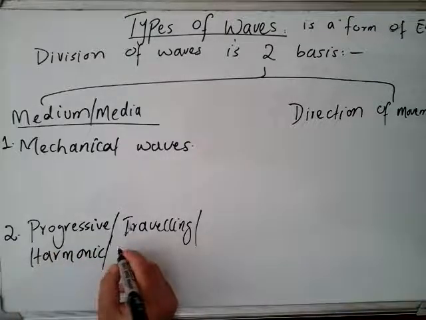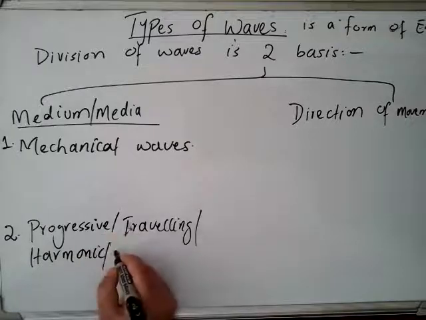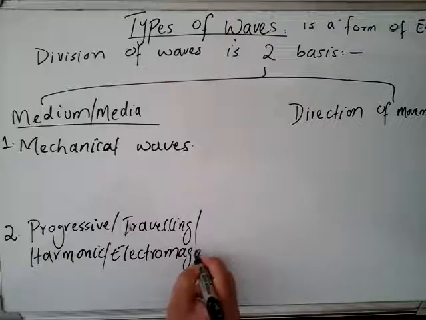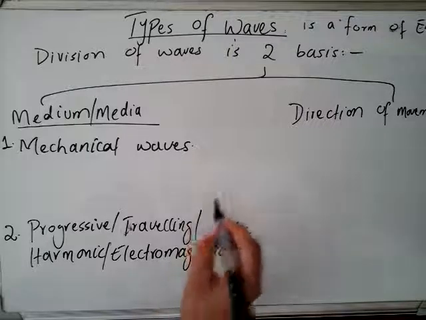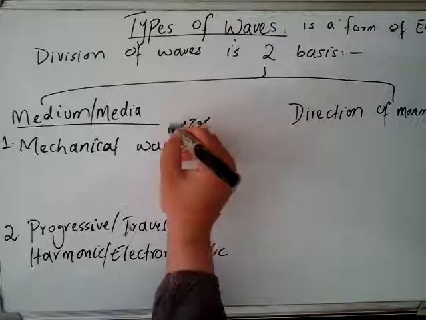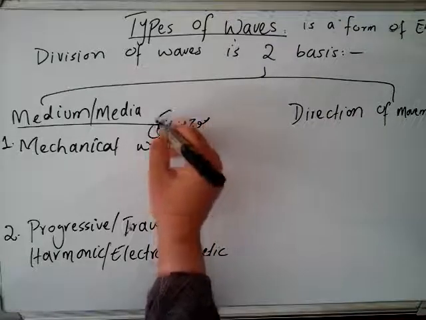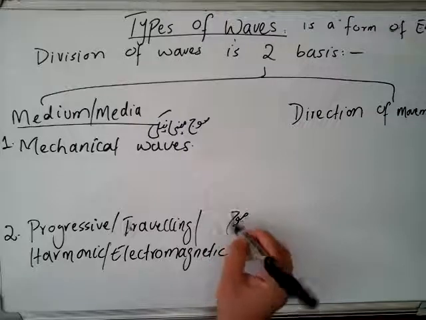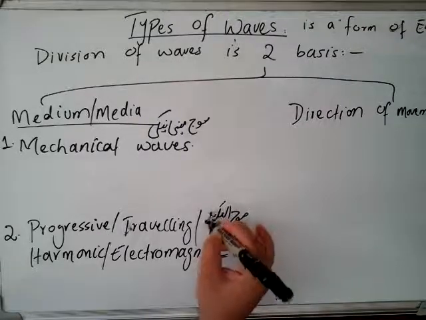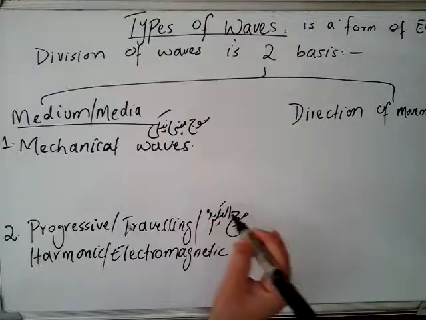Sometimes, more specifically, it is also called electromagnetic waves.